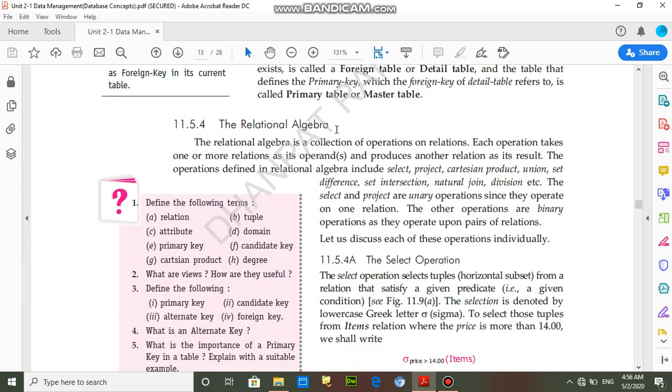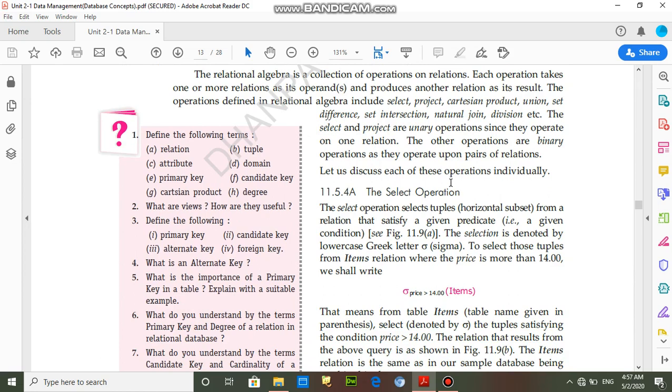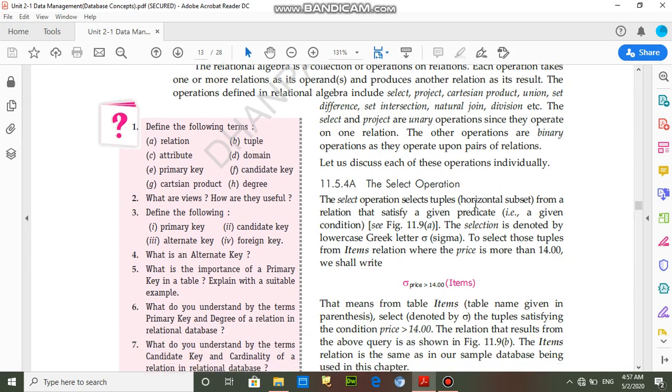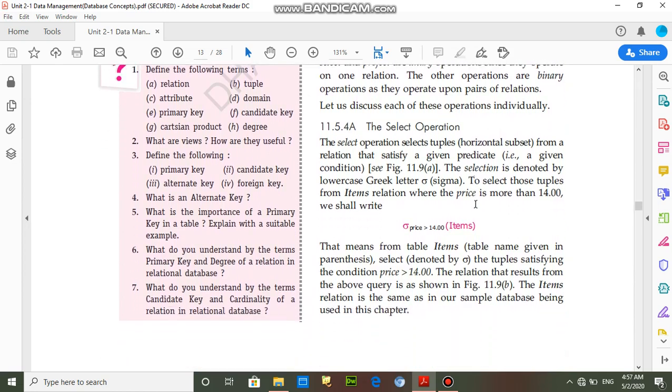And the next topic is relational algebra. So students, what is the meaning of relational algebra? Relational algebra means algebra that operates on relations, and there are many types of relational algebra operations. First is the select operation. Students, what is the meaning of the select operation?